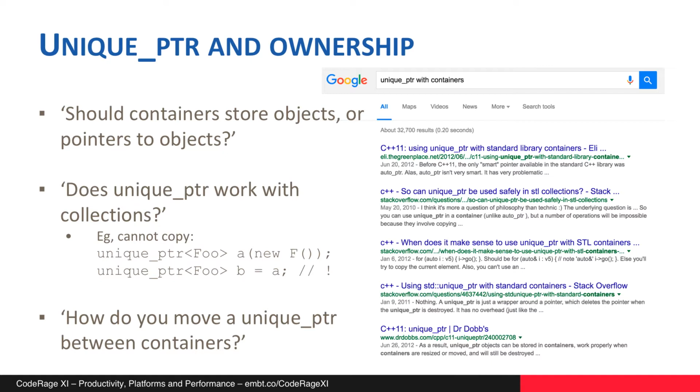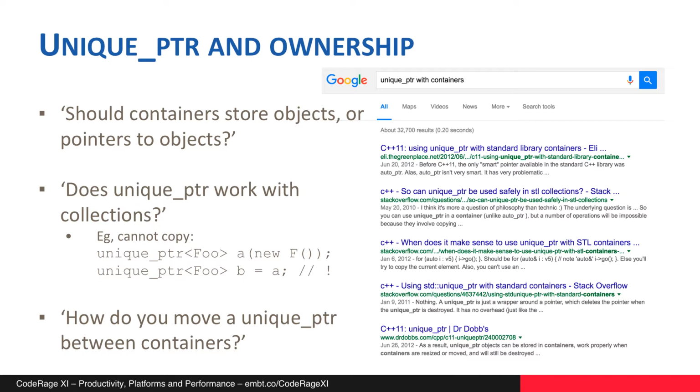And there are probably two reasons for asking this. The first is that you cannot copy. There's a little code snippet on screen, unique pointer foo b equals a, where a is another unique pointer foo, and that will not compile, and that's by design.